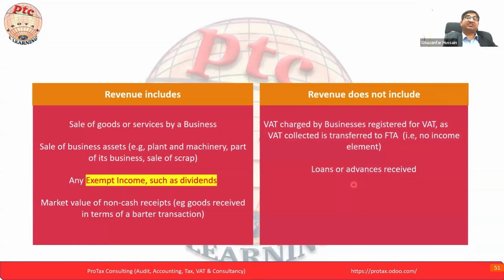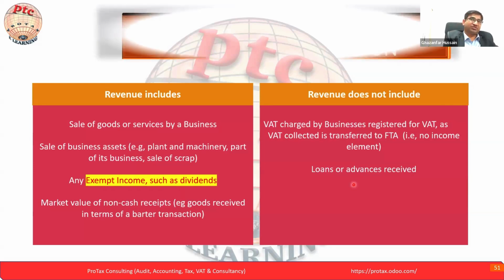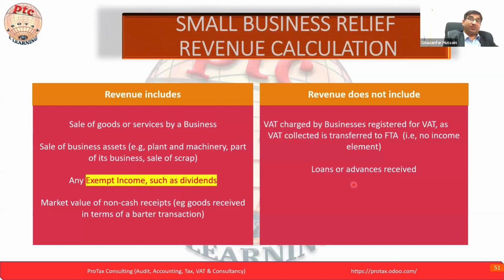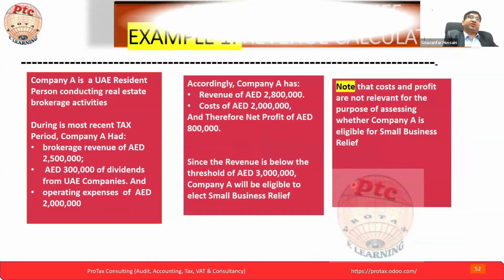The loans and advances received are also not revenue. If you receive a loan from any related party or investor, or you receive advances from any customer, that is also not part of the revenue calculation. For VAT purposes, you will charge VAT on the advance and may issue the tax invoice, but that will not be part of the revenue. Let's move to the next point.